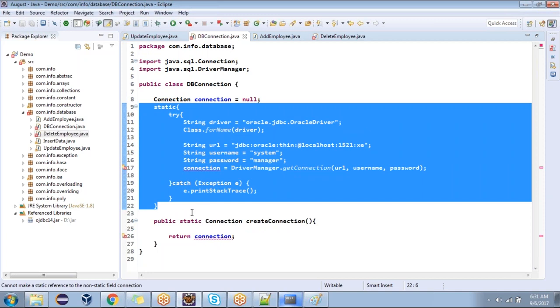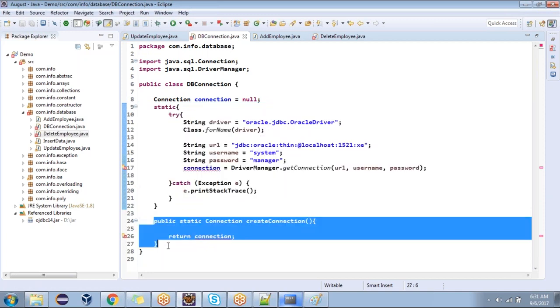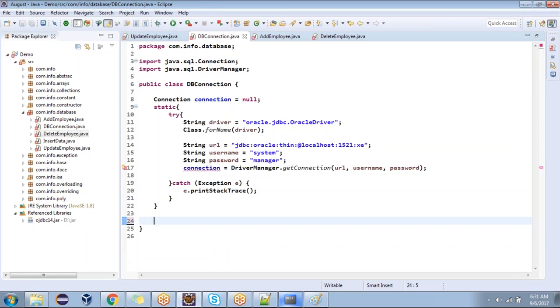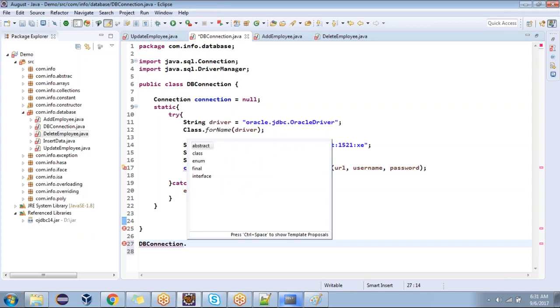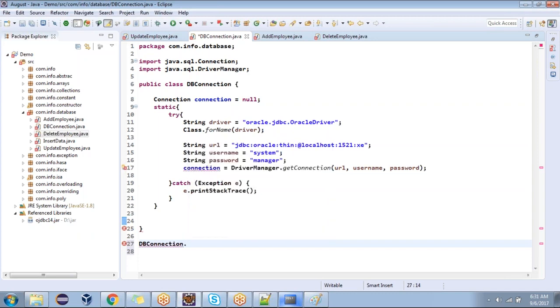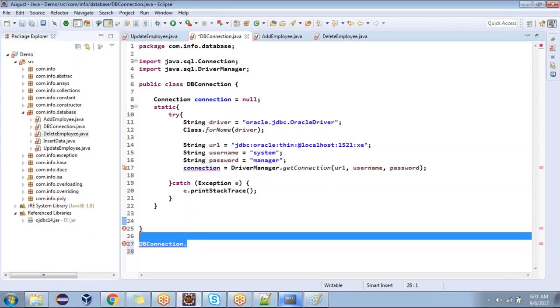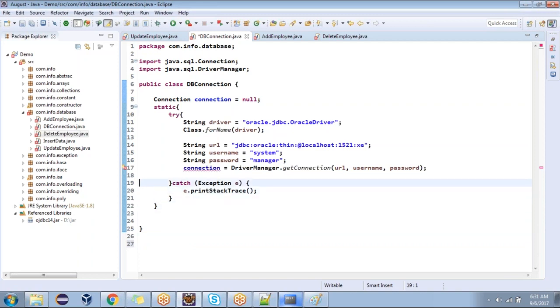Can we call the static block using the class name? How can you call it? Is there any name for the static block? No. The static block will be invoked automatically when the class is loaded. We cannot invoke this one ourselves.